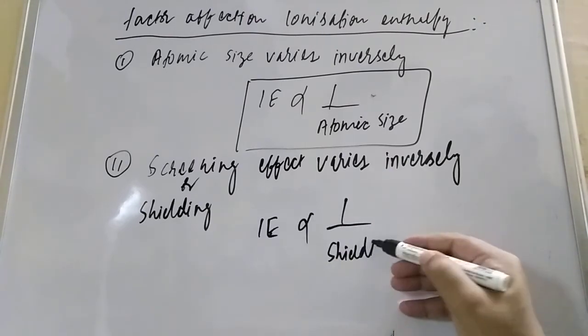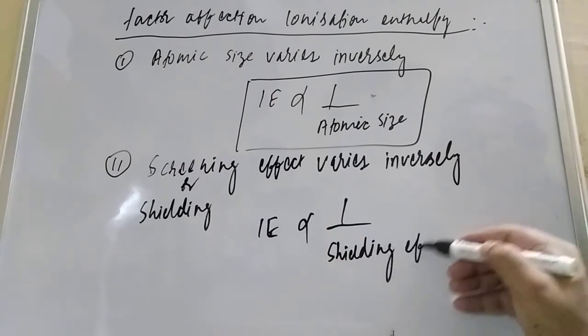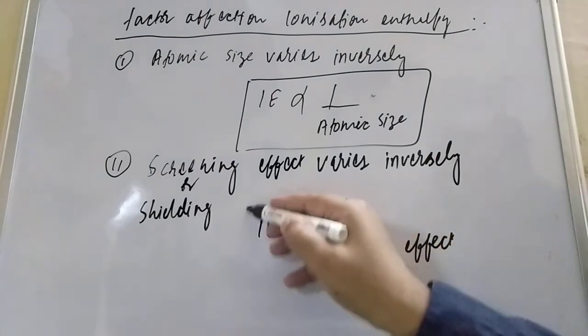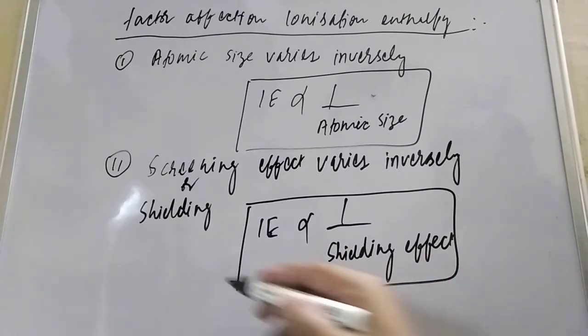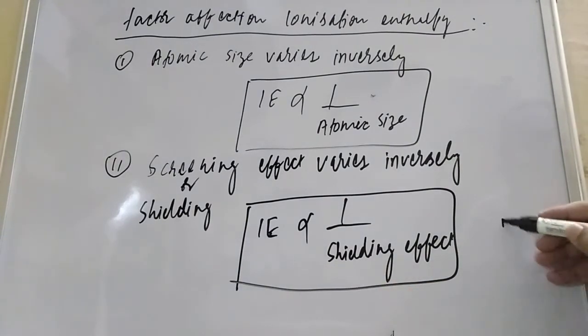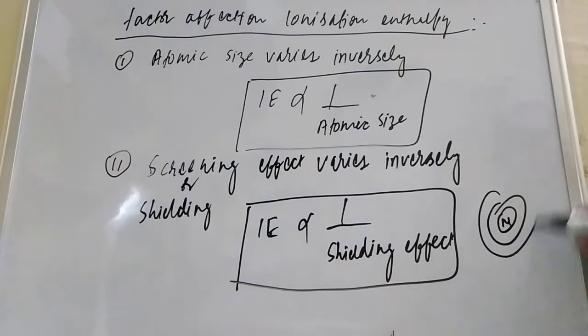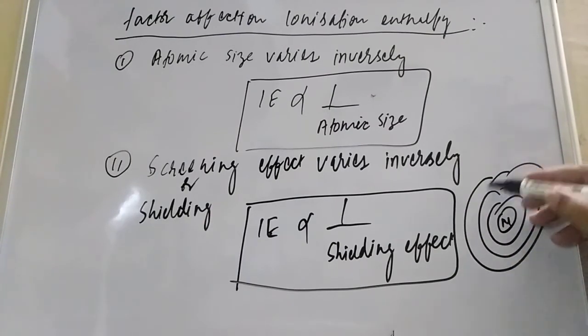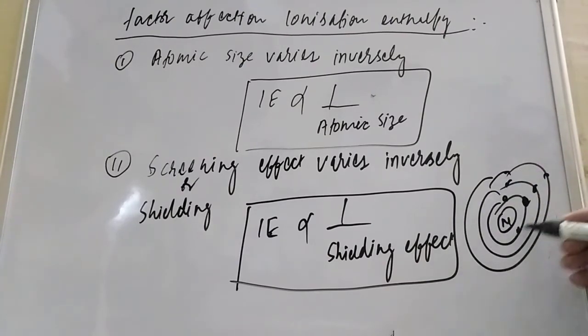Do you know, student, what is the shielding effect? Shielding effect arises when more number of shells are there. Here you see nitrogen, or any nucleus. The inner electrons shield the force of attraction between the nucleus and the outermost electron.